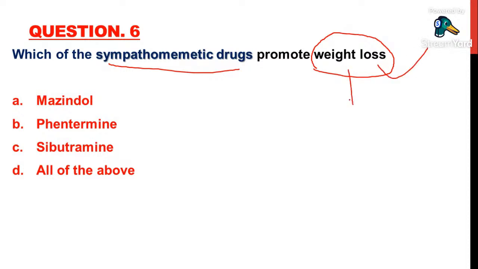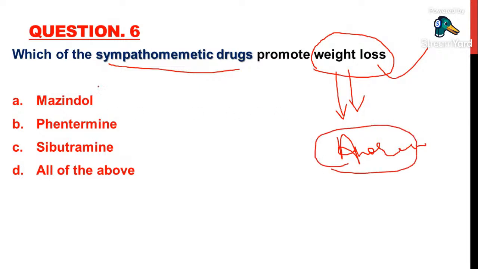The drugs which will inhibit appetite are called anorexiants. So which one of the sympathomimetic drugs is used as an anorexiant is the question. Here in the options we have mazindol, phentermine, sibutramine, and all the above. So, I'll give you clarity.